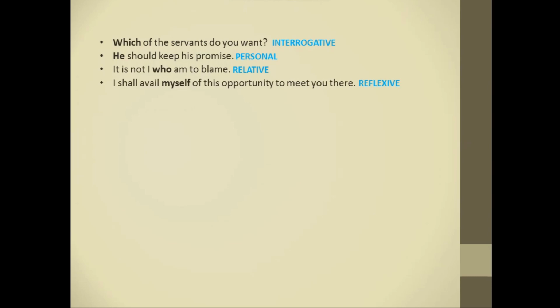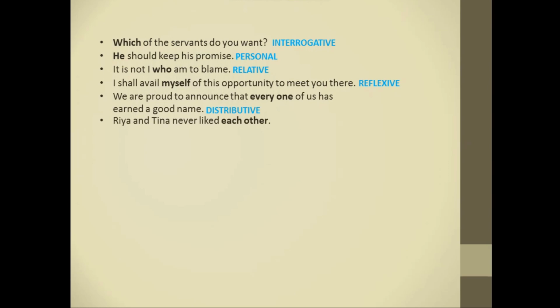Next, we are proud to announce that every one of us has earned a good name. Here, everyone is a distributive pronoun. Next, Ria and Tina never liked each other. Here, each other is a reciprocal pronoun.